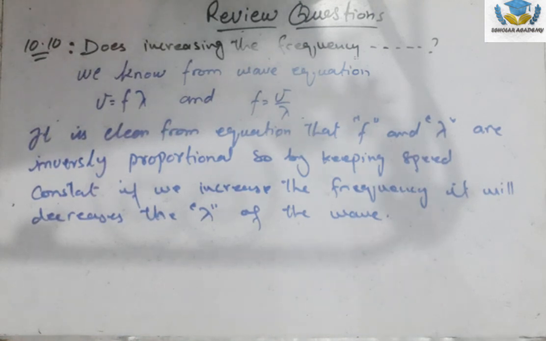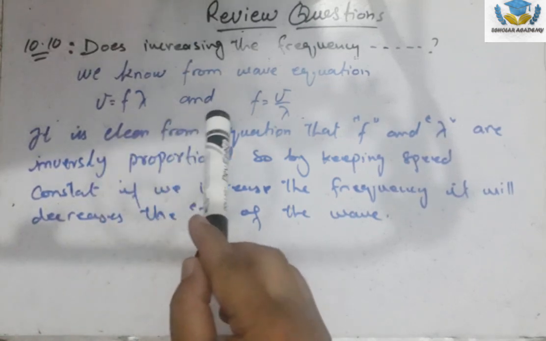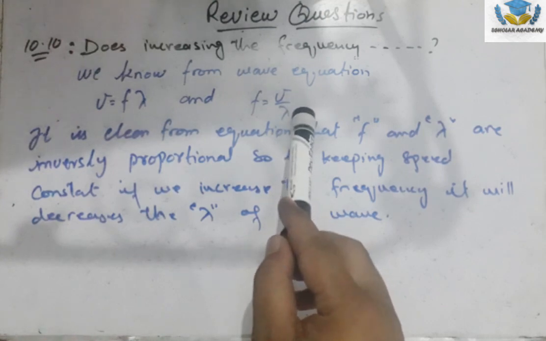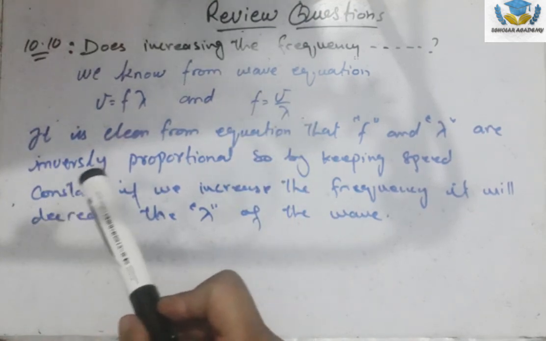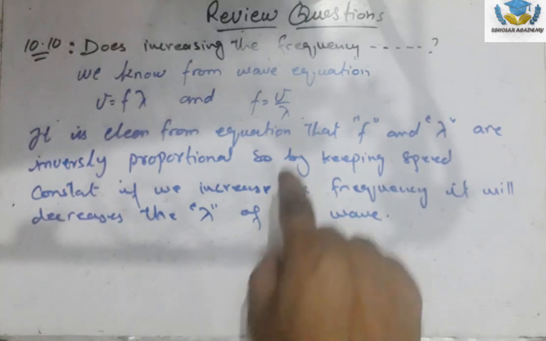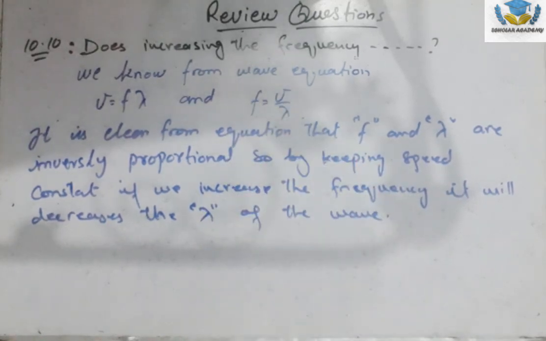So we know from the wave equation that v is equal to f lambda, and from here, frequency is equal to v upon lambda, speed upon wavelength. So it is clear from this equation that frequency and wavelength are inversely proportional. So by keeping speed constant, if we increase the frequency, it will decrease the wavelength.